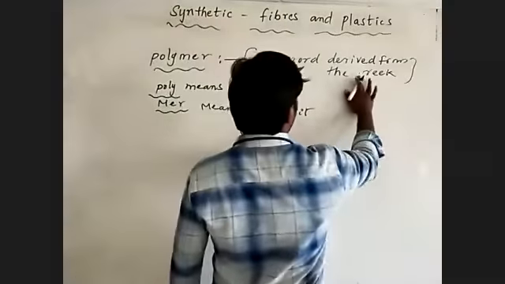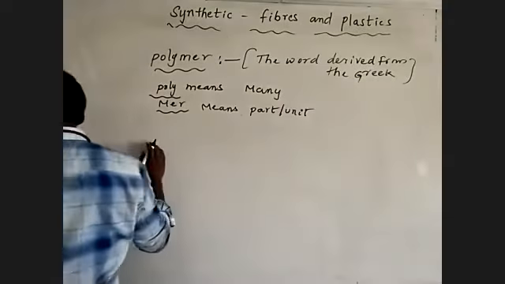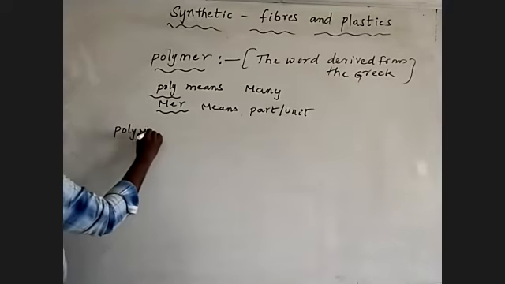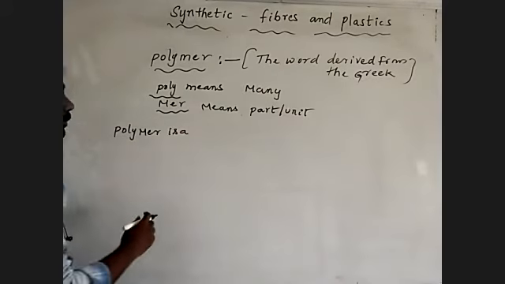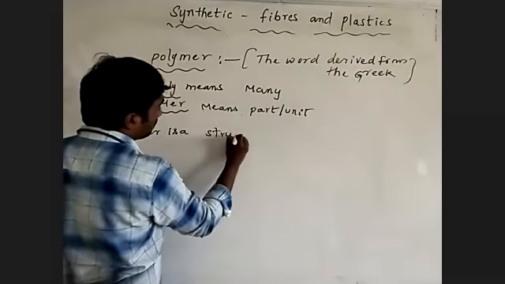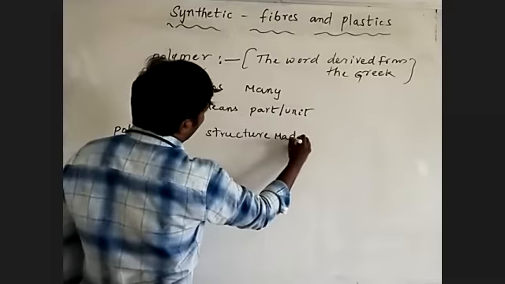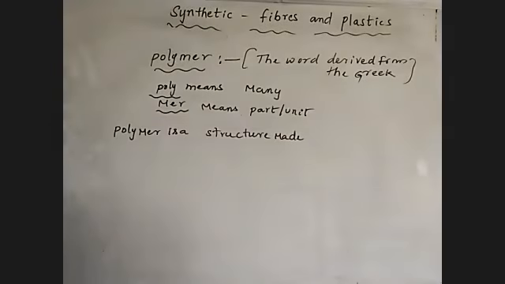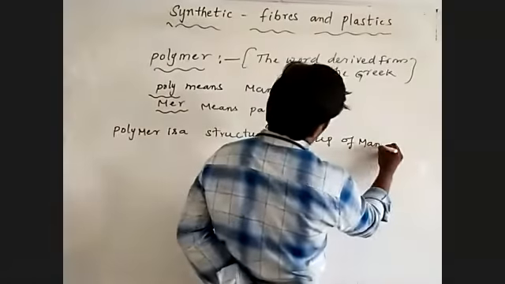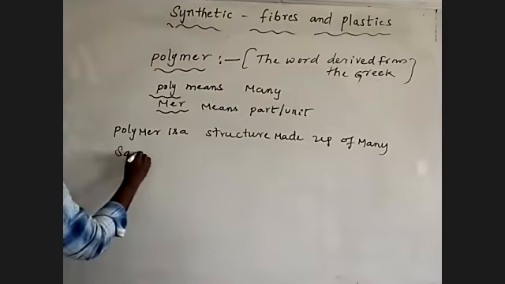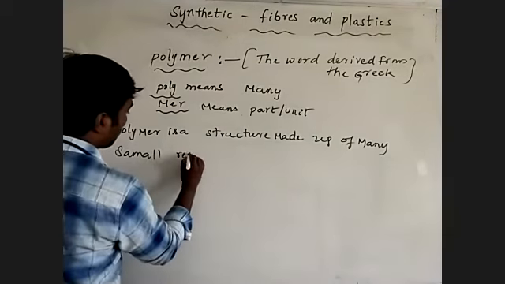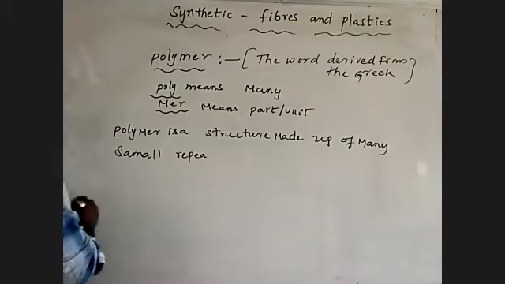So a polymer is a structure made up of many small identical parts, small repeating units.